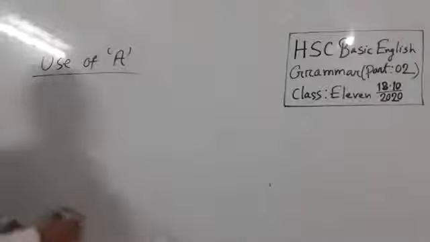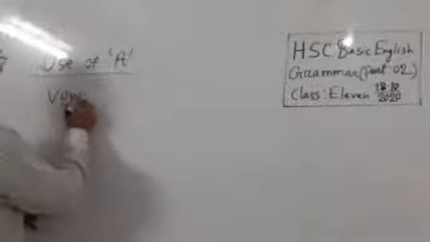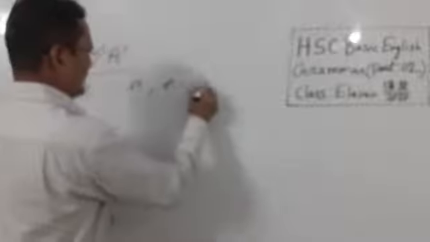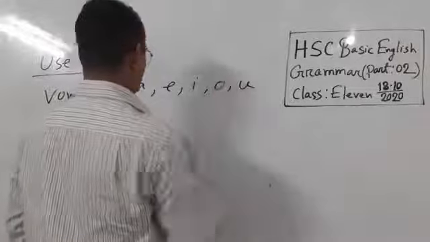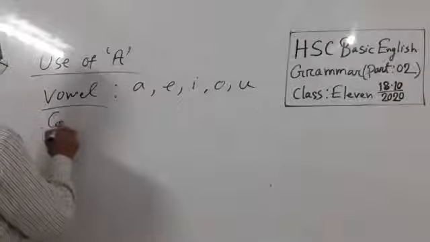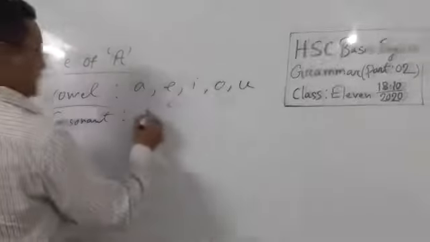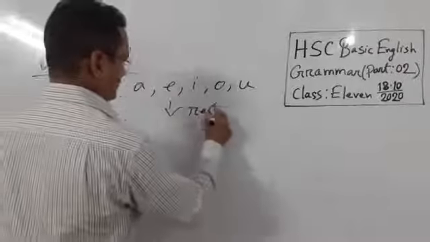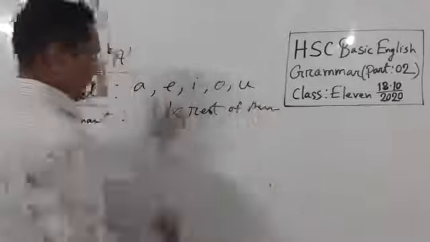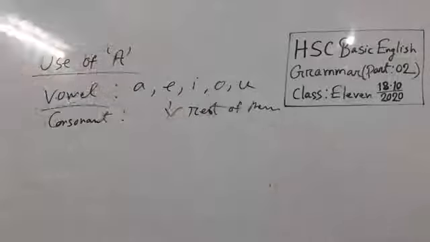So, do you know what is vowel and consonant? Vowel, this A, E, I, O, U, you know, and all the others, the rest of them, are consonant. So sounding, that means pronunciation, is very important.